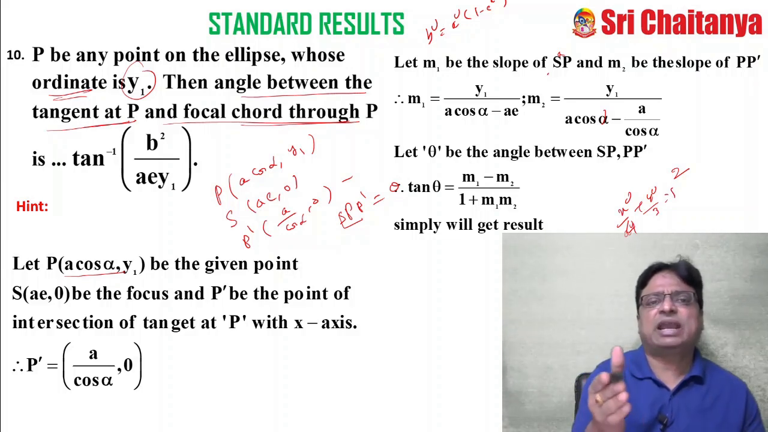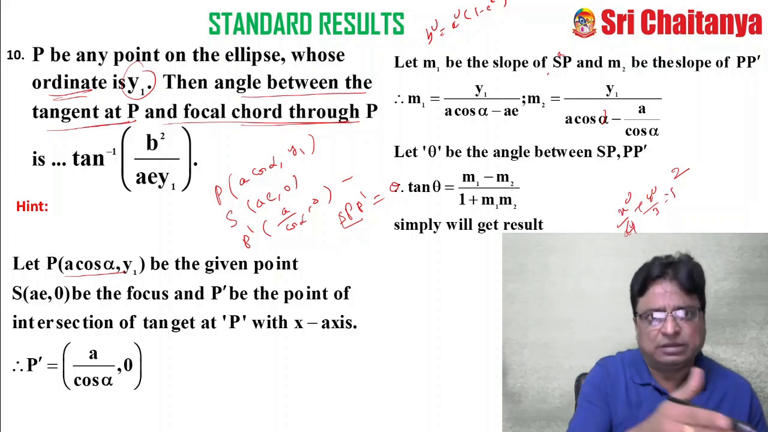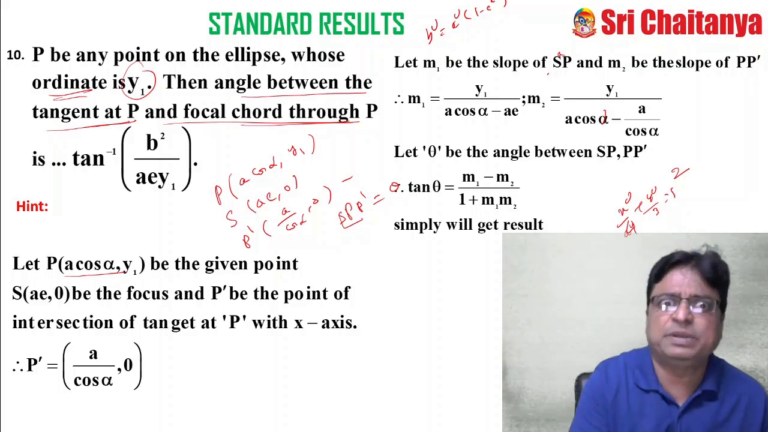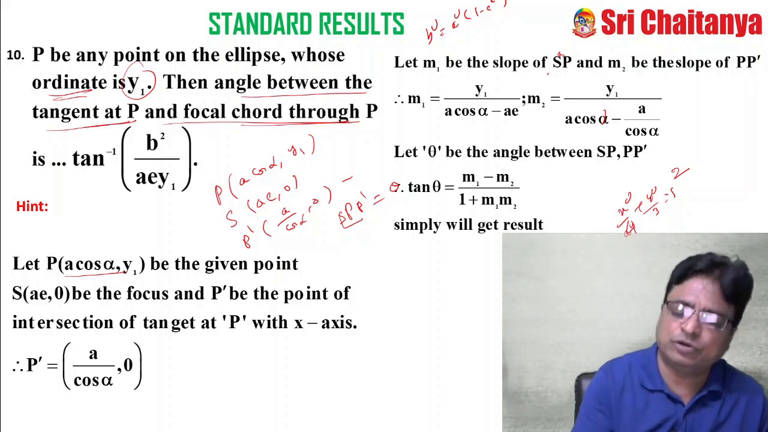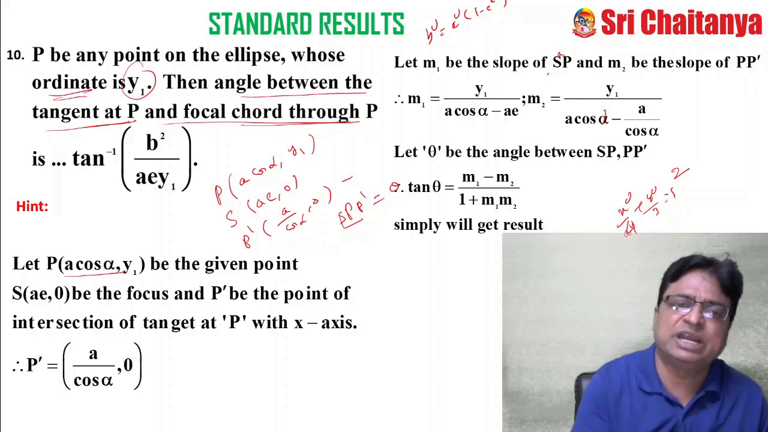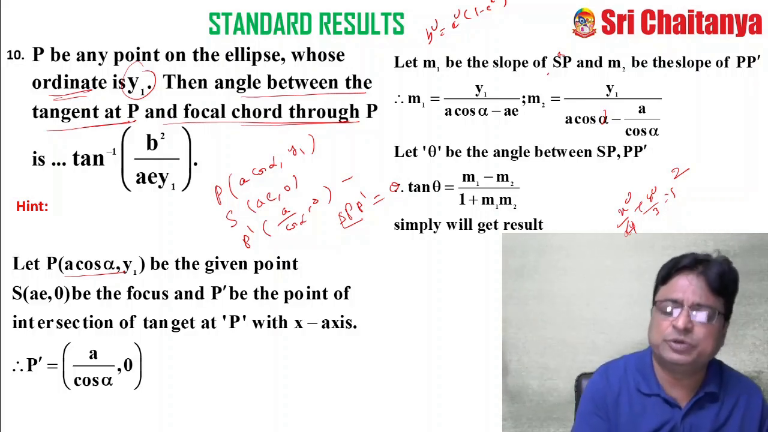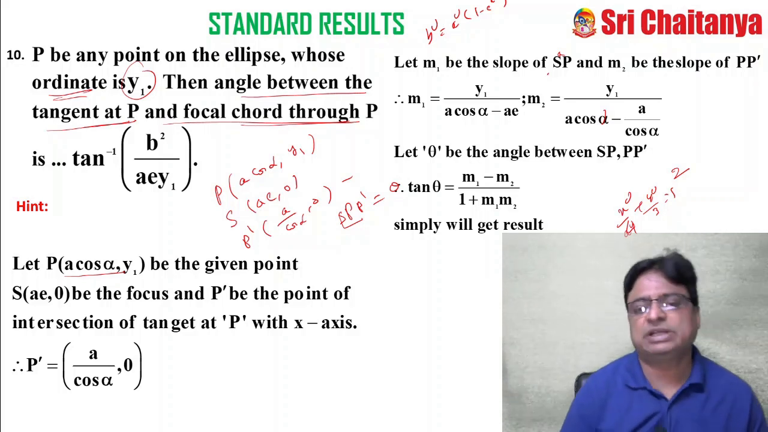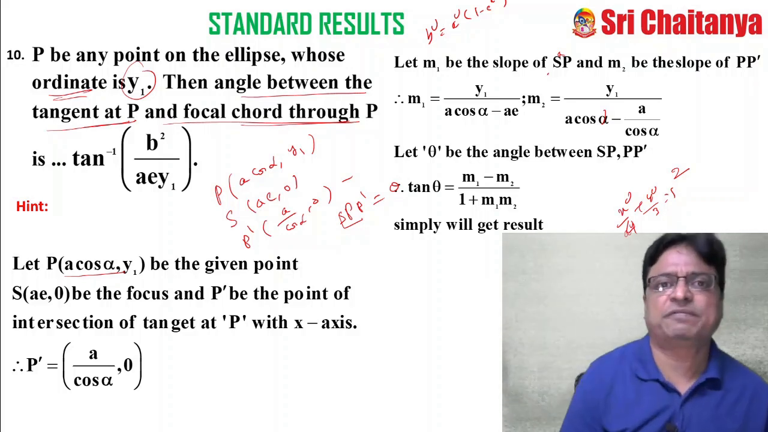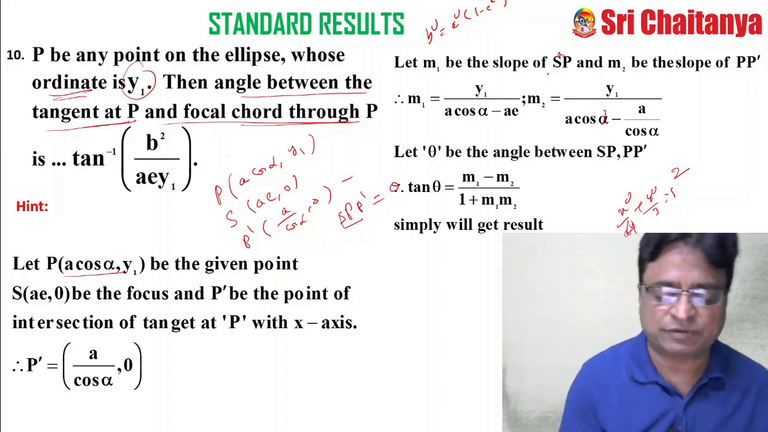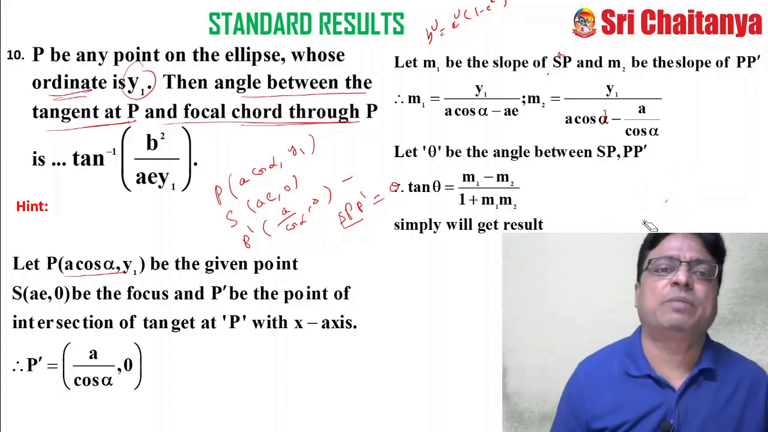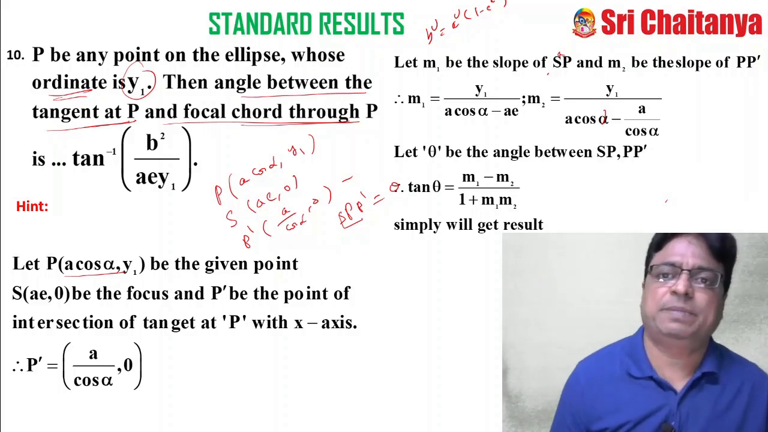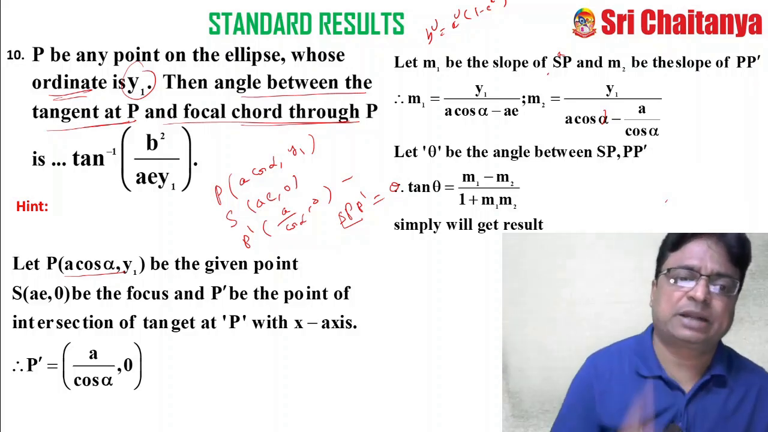Then if theta is the angle between the tangent at P to the focal chord through P, then what is tan theta? Immediately you know it very well, what is b and what is a and what is e, and you substitute y1, you will get the answer very directly. So this is another standard result. Please don't forget. Please complete the problem and solve the problem in detail on paper and simultaneously practice the result.